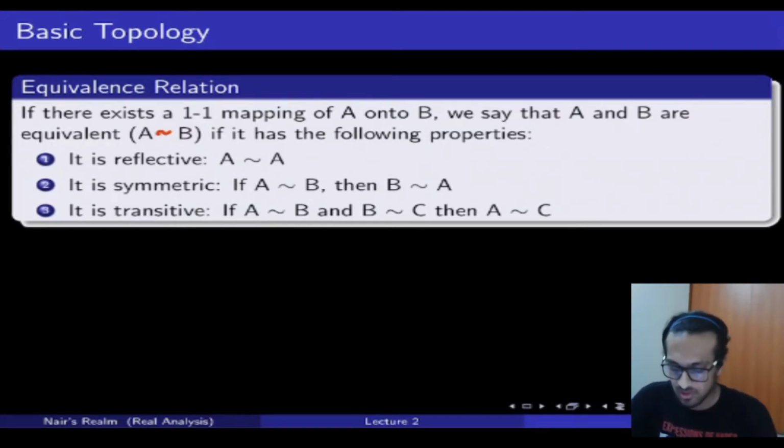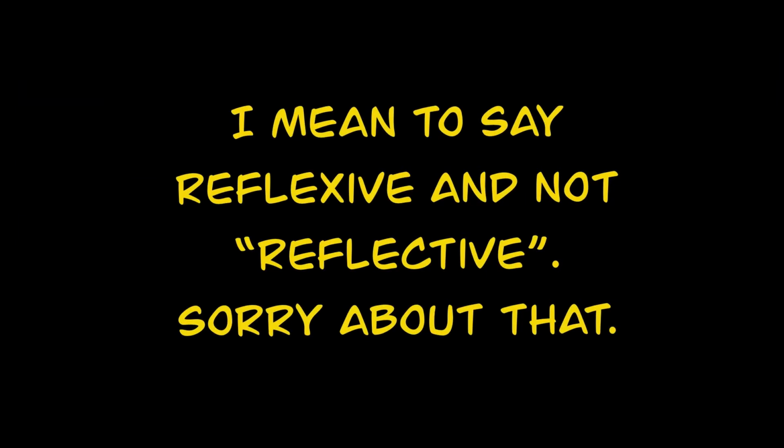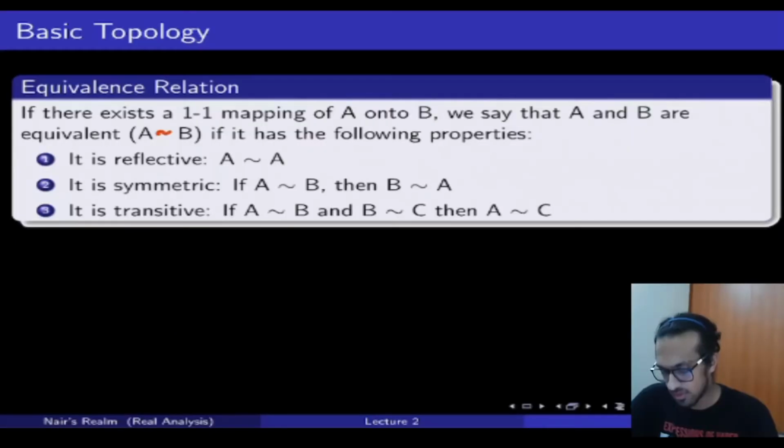One, it has to be reflexive. Second, it has to be symmetric. That means if A is related to B, then B has to be related to A. And it should be transitive. That if A maps, we can either say maps or related, it doesn't matter exactly right now, we can say that if A maps to B, B maps to C, then A maps to C as well, or there's a relation between A and C as well.